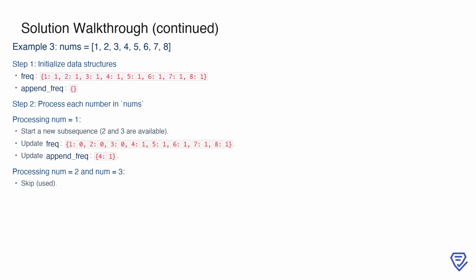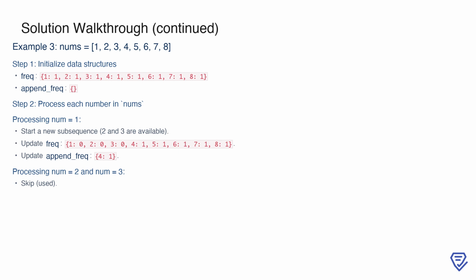Processing begins with the number 1. Since 2 and 3 are available in frequency, we can start a new subsequence using these numbers. This updates frequency to {1: 0, 2: 0, 3: 0, 4: 1, 5: 1, 6: 1, 7: 1, 8: 1} and append_frequency to {4: 1}, indicating a subsequence ending at 4.